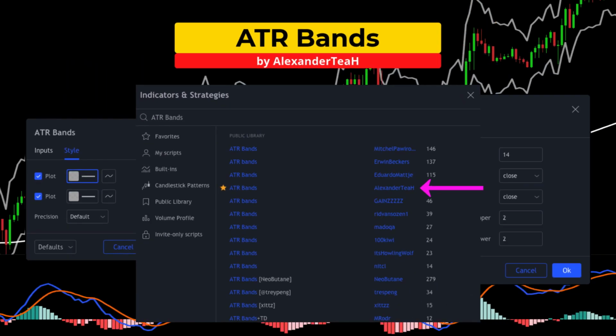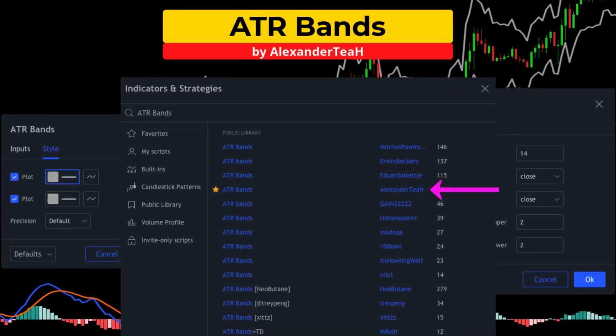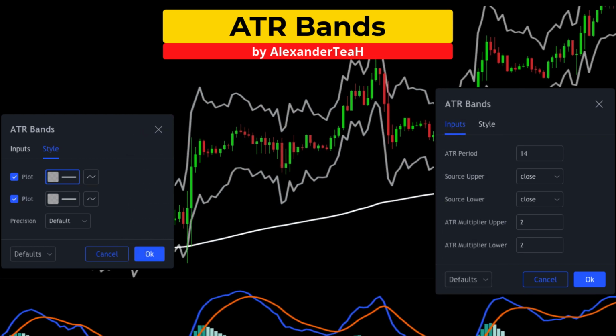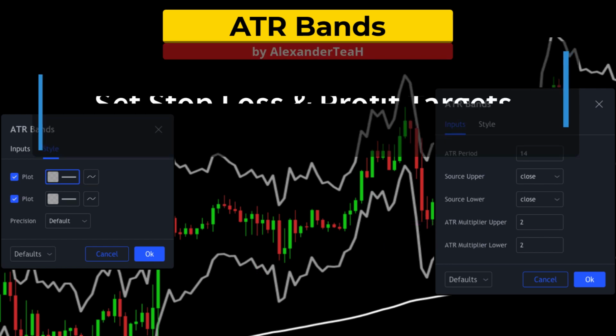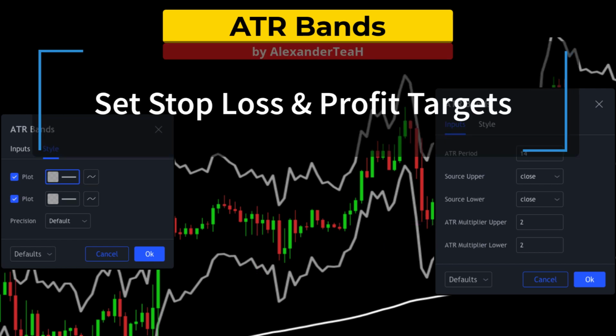The final indicator is the average true range bands, set to 2 times the ATR for the upper and lower levels. The ATR calculates previous volatility to draw lines above and below the price. We are going to use these bands to set our stop loss and take profit levels.